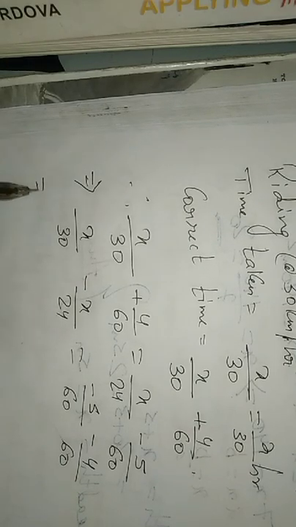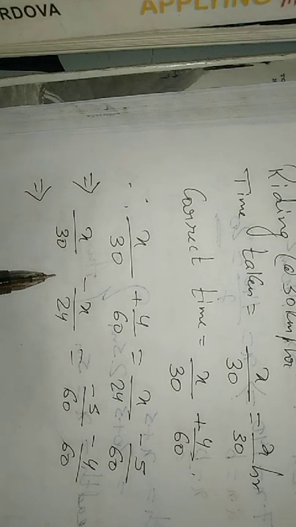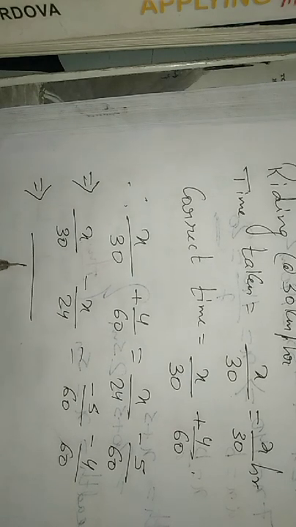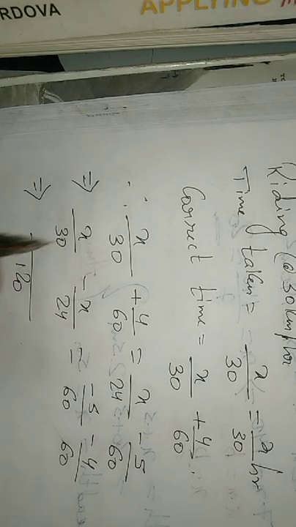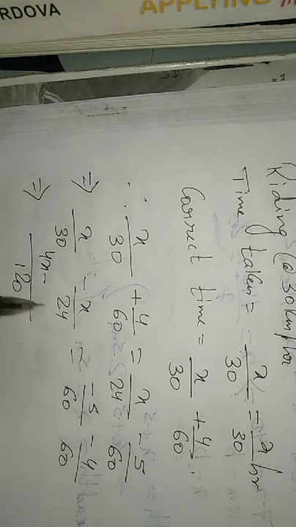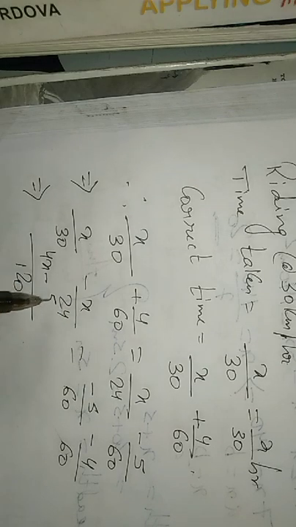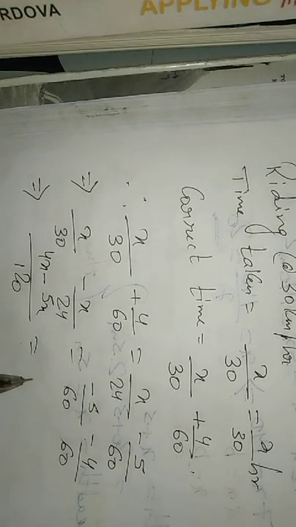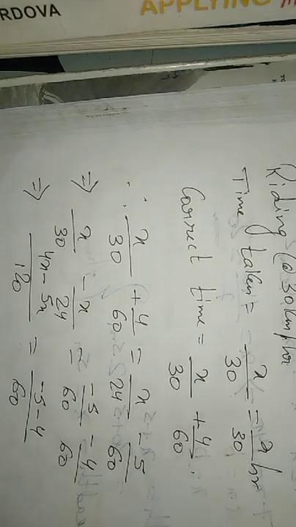Okay, so 30 and 24, what should be the LCM? LCM is 120. 120 divided by 30 gives you 4, into x is 4x, minus 120 divided by 24 gives you 5, into x is 5x, is equal to, LCM is 60 only, minus 5 minus 4, right?